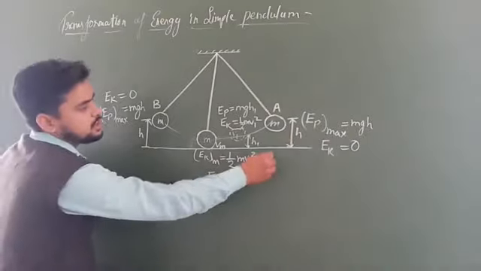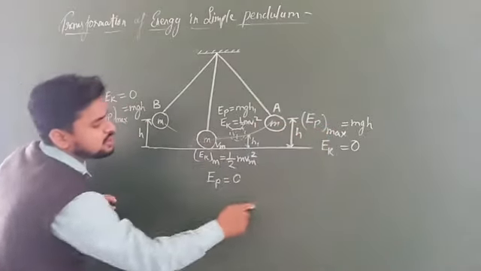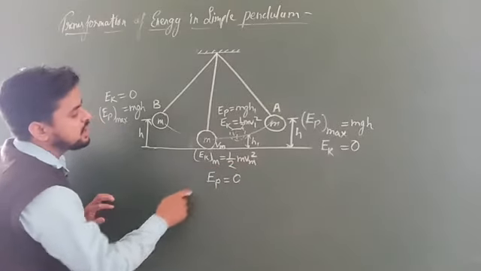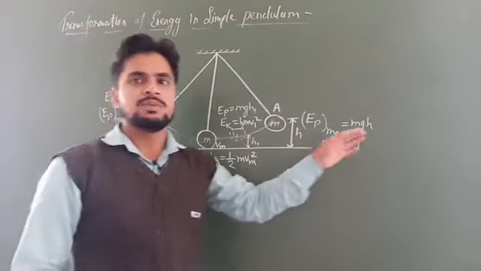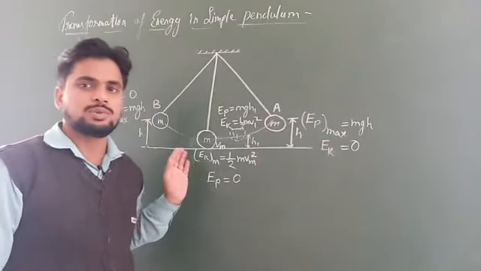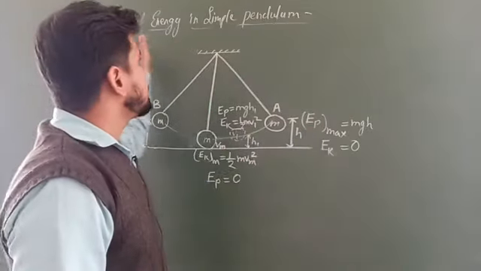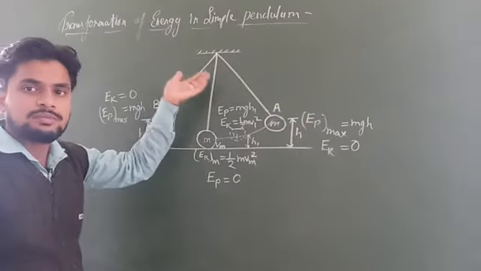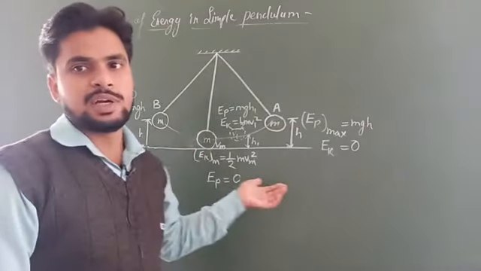So here you have observed, first it has potential energy, then the whole potential energy is converted into kinetic energy, again the kinetic energy is converted into potential energy. So there is transformation of energy from potential to kinetic, kinetic to potential, potential to kinetic, kinetic to potential. In this way we can say there is a transformation of mechanical energy in a simple pendulum.